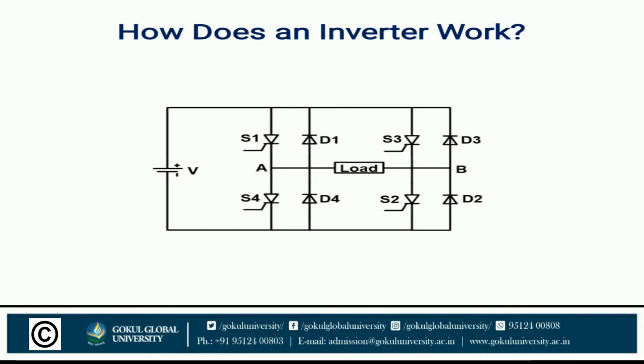Now switches S3 and S4 are on, S1 and S2 are off. The current flows in the opposite direction. It gives a negative half cycle of the AC output.